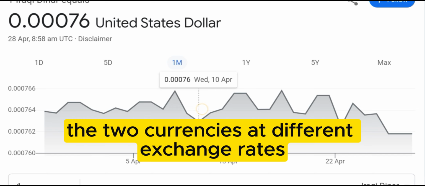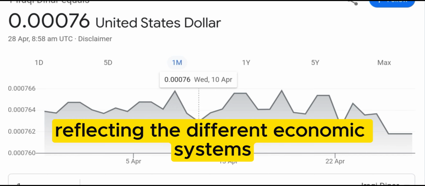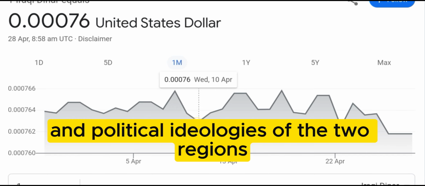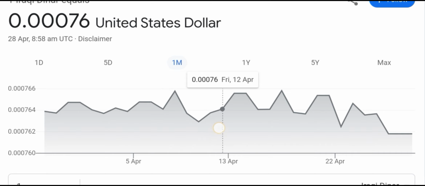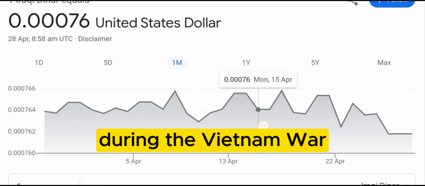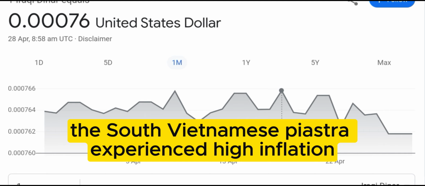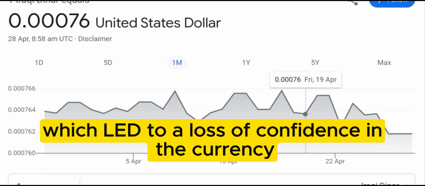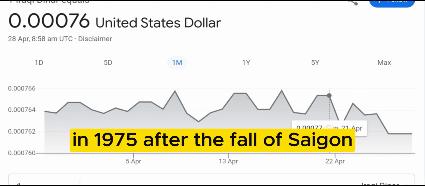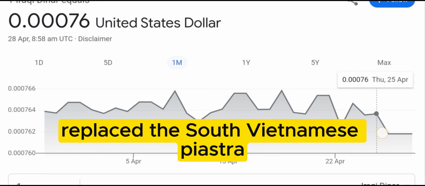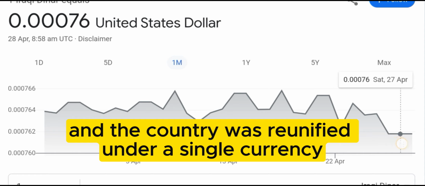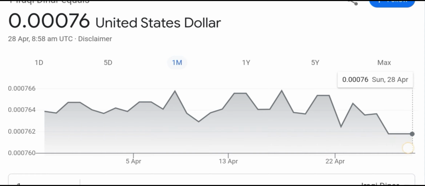The two currencies had different exchange rates, reflecting the different economic systems and political ideologies of the two regions. During the Vietnam War, the South Vietnamese piastre experienced high inflation, which led to a loss of confidence in the currency. In 1975, after the fall of Saigon, the North Vietnamese dong replaced the South Vietnamese piastre, and the country was reunified under a single currency.